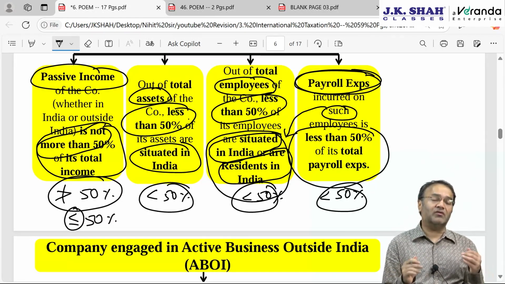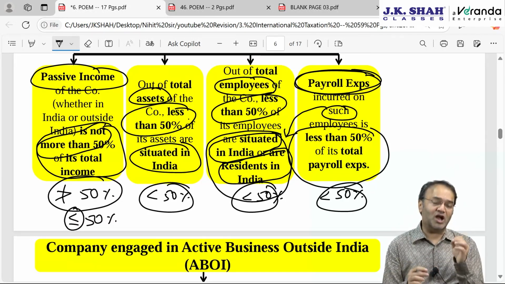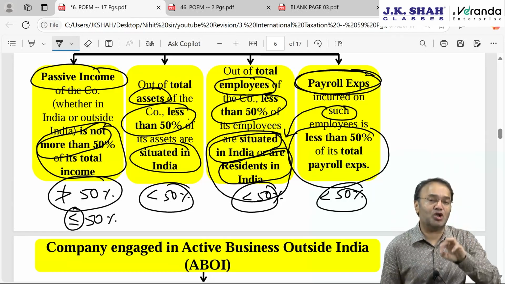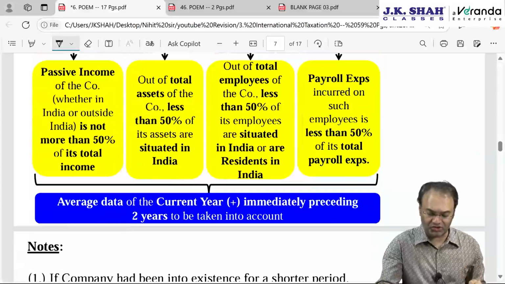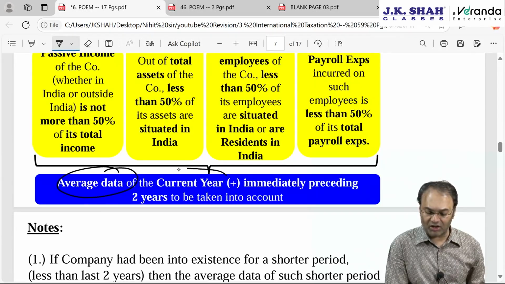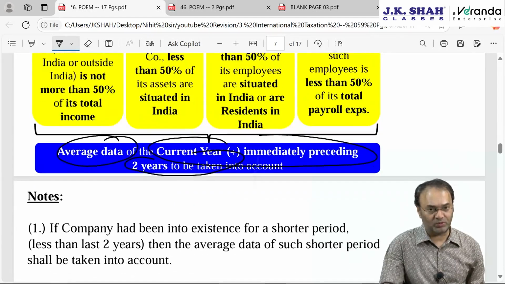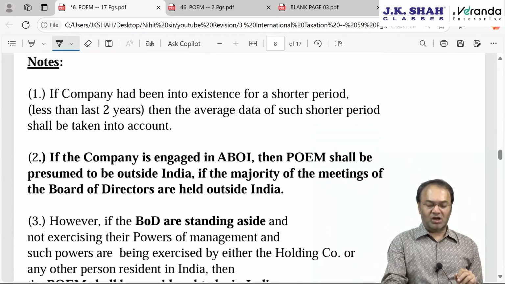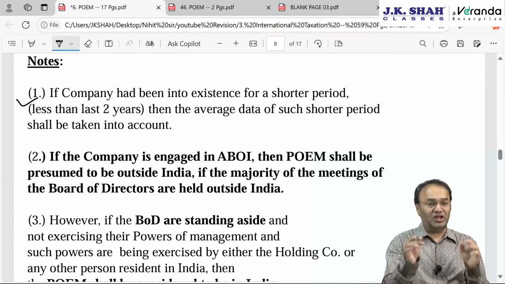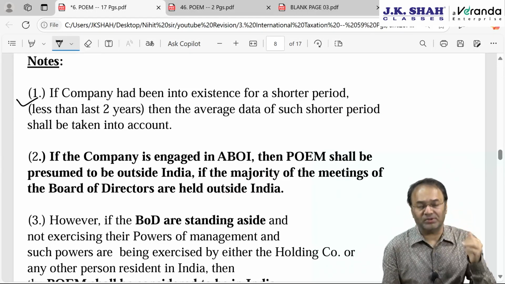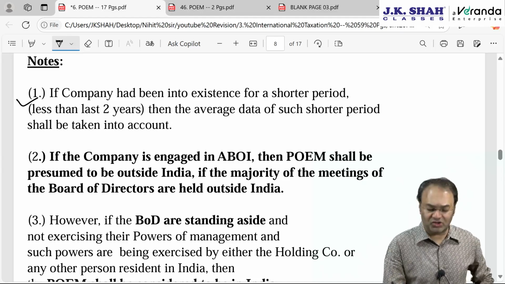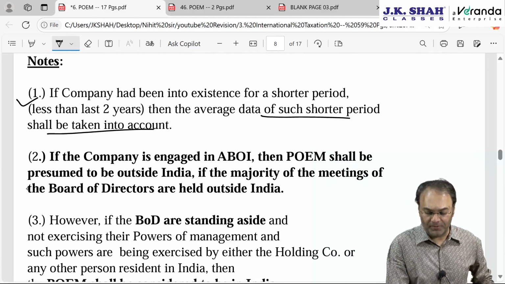This condition with regards to POEM, the 4 conditions are to be checked on an average for 3 years combined together. Current year plus immediately preceding 2 years. The average data of the current year plus immediately preceding 2 years is to be taken into account. Now, in case the company is in existence for a period of less than 3 years, that is a shorter period, then the average data of such shorter period shall be taken into account.